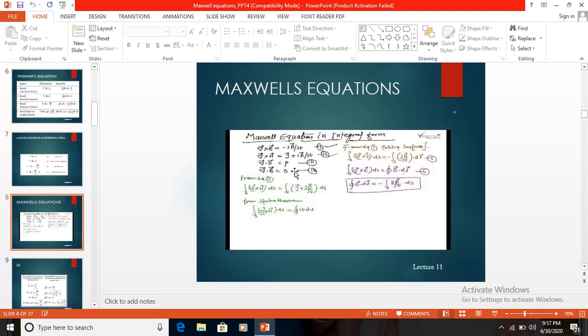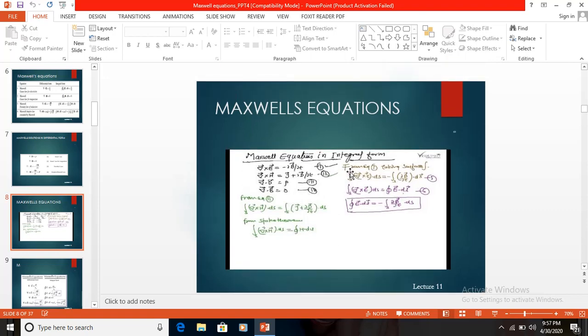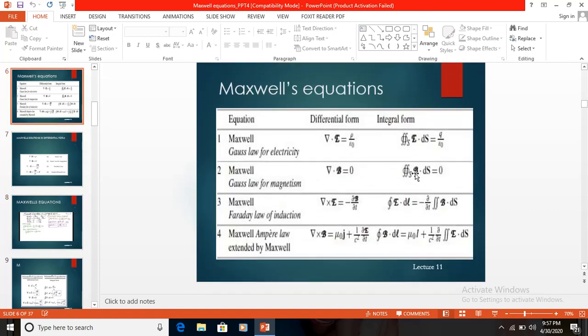So the closed surface integral of B dot dS is equal to 0. So we may convert this form of equation into this form, one form into the other. We may convert the differential form into the integral form or the integral form into the differential form.